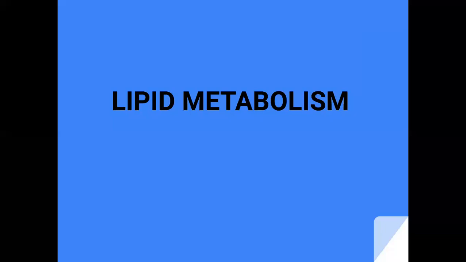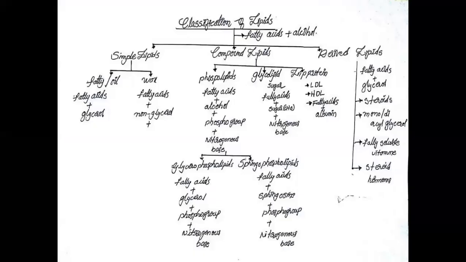Now we discuss the classification of lipids. Lipids are classified by scientists. According to this classification, lipids are classified into 3 types. They are simple lipids, compound lipids, derived lipids.